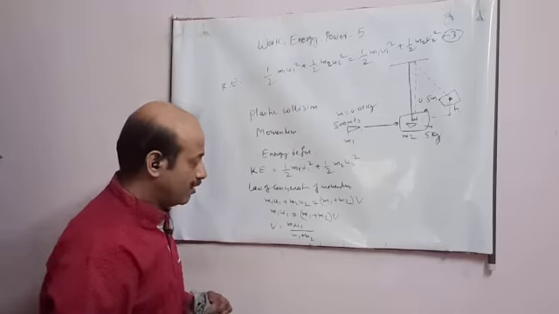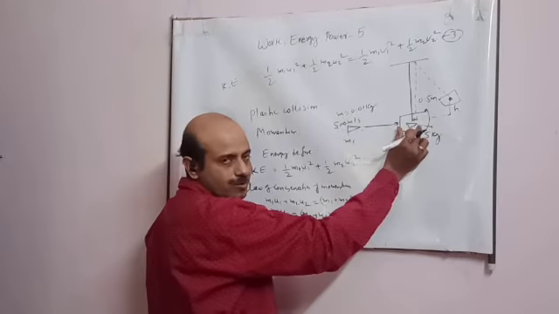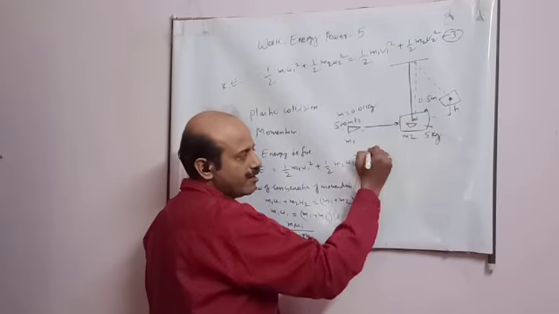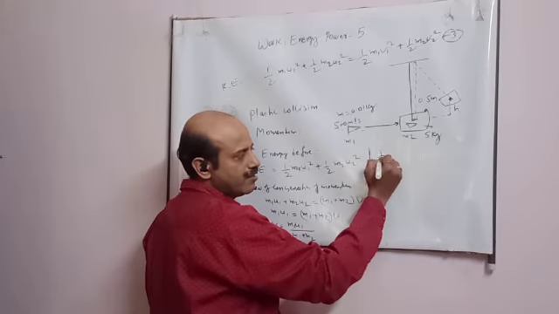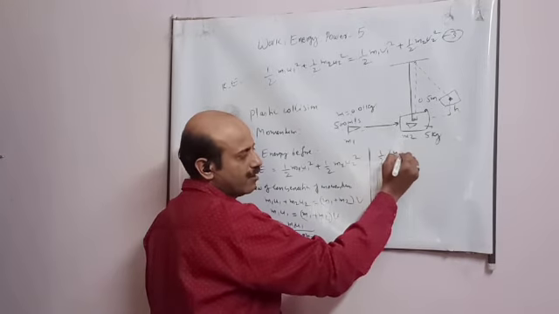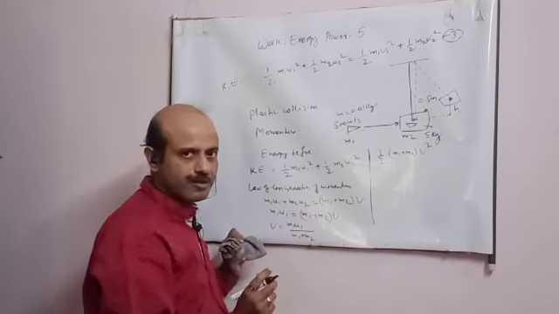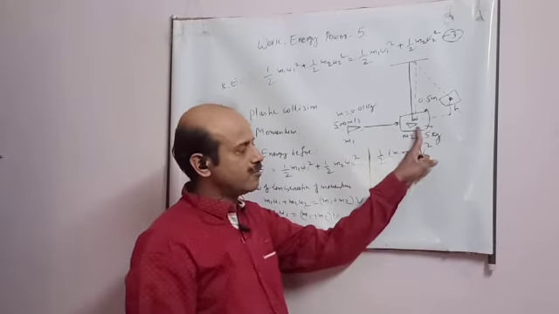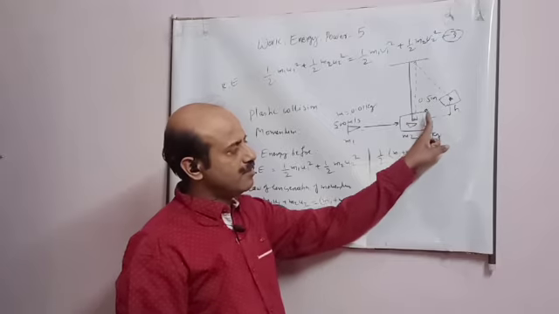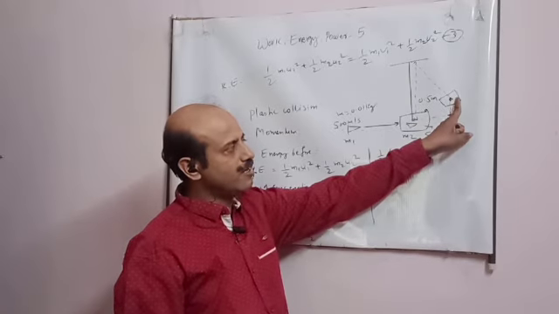Now you came to know this system's velocity. So this system will attain kinetic energy, half m1 plus m2 v square. Suppose this energy takes it up to here and it stops.